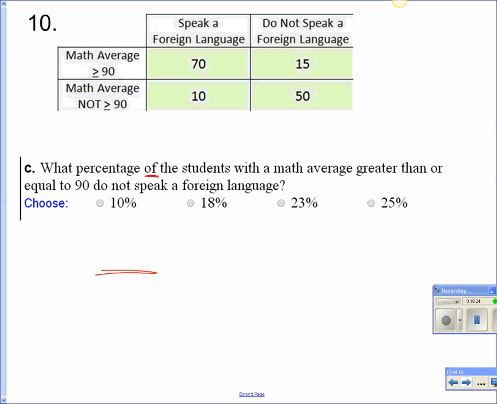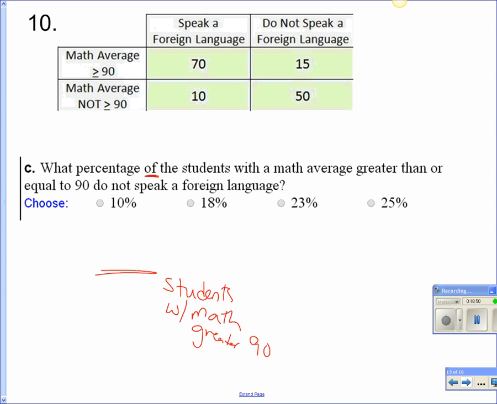What comes after the of? So on the bottom is whatever comes after the of. So it's students with a math average greater than or equal to 90.